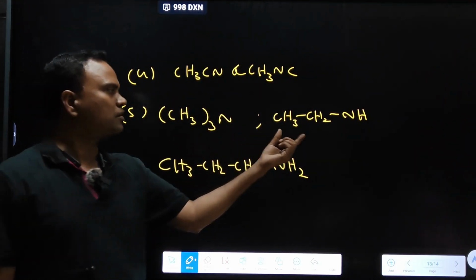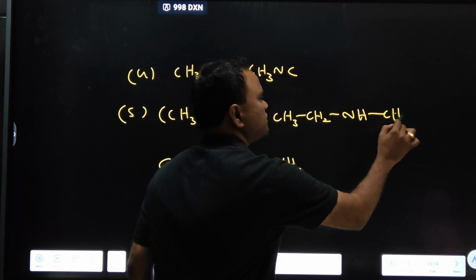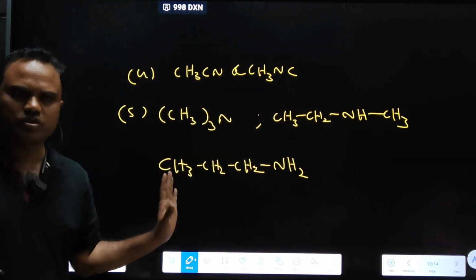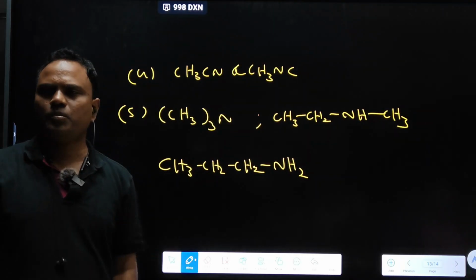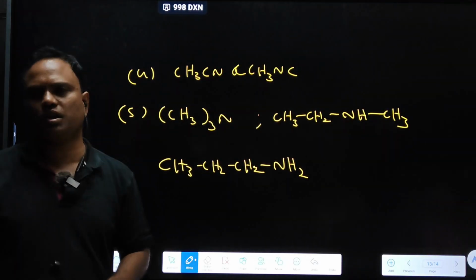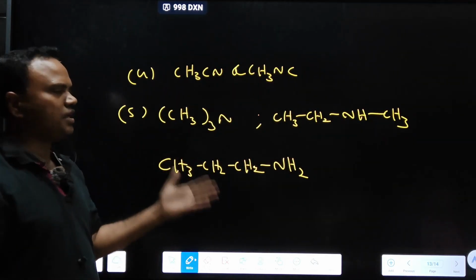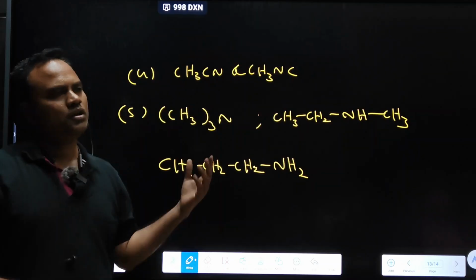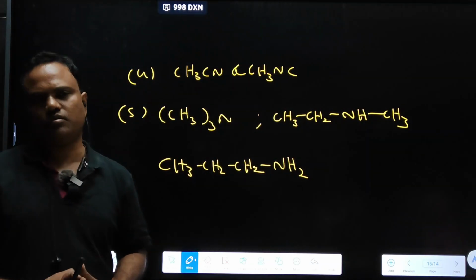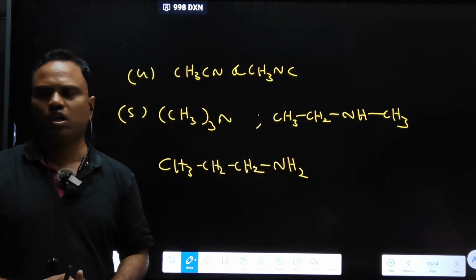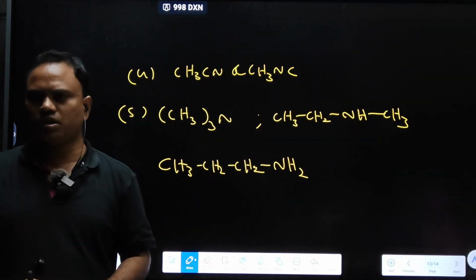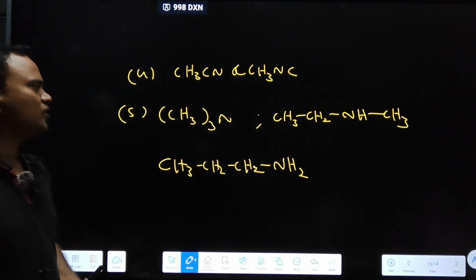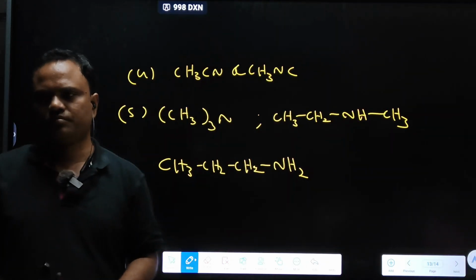Tertiary, secondary and primary. First of all, is the molecular formula the same or not? The molecular formula is the same, that is the basic condition. Primary, secondary, tertiary amines, and the molecular formula is also the same, so they are functional isomers.